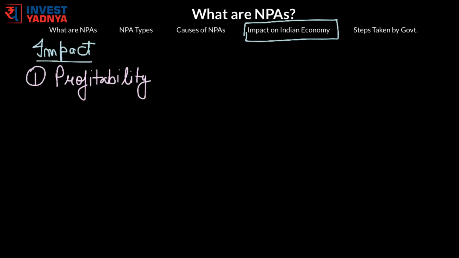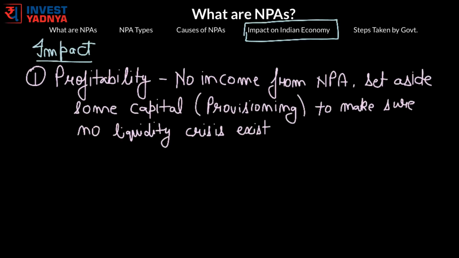NPAs have a huge impact on the profitability of banks, as they stop earning income on these stressed assets on one hand, and they have to keep aside some capital to make sure there are no liquidity impacts for the depositors because of these probable NPA defaults. And this is called provisioning of assets.